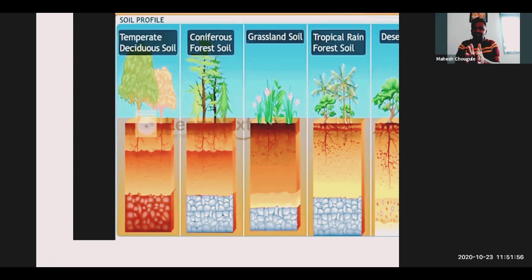So what is the reason? The reason is the climatic conditions in that particular region and the parent rock in that particular region. As we have discussed, basalt rock will give the black soil. If the rock is of granite type, you will get the red soil. So these are all the reasons for the differences in soil formation. Excellent. Next, the next one.